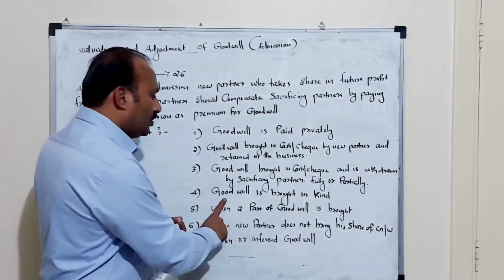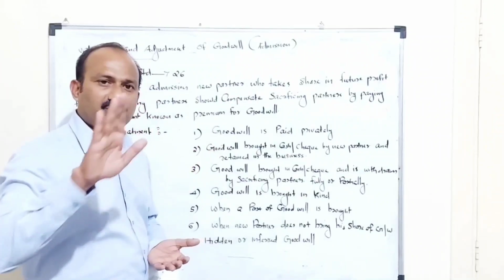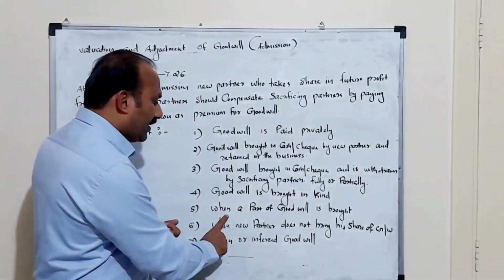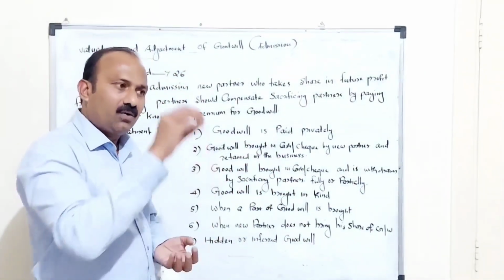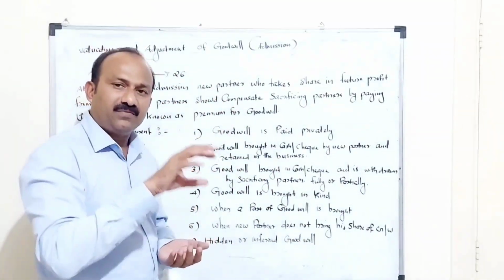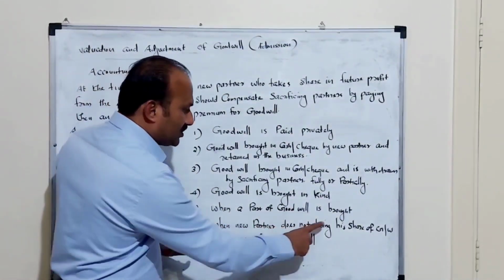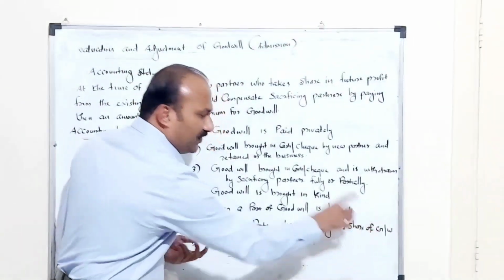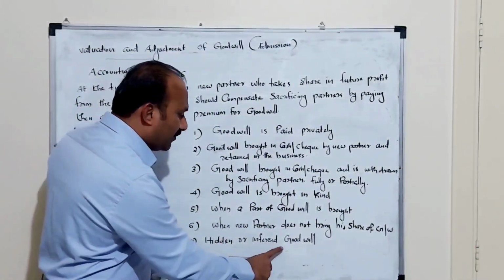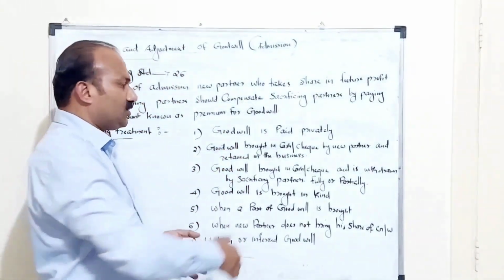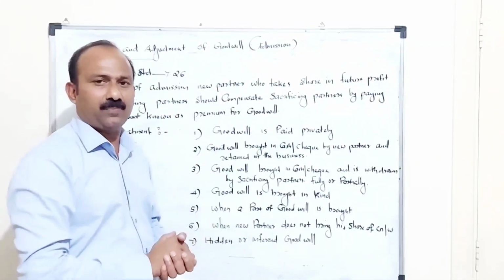Next one is goodwill brought in kind, that means no cash or cheque. Next, when only a part of the goodwill is brought by the new partner, only a part can be withdrawn by the partners. And when a new partner does not bring his share of goodwill in cash or in kind, then hidden or inferred goodwill is there. So these are the main treatments of goodwill in the admission of a partner.